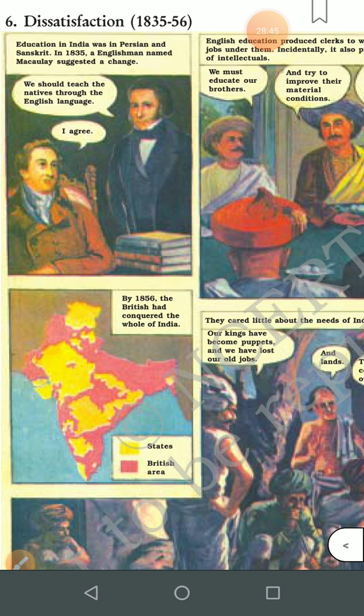He said we will not allow them to speak either Persian or Sanskrit. This thing should be stopped. The medium of instruction, the medium of teaching, should be English only. And the second fellow, you can see, is saying, yes, I agree.